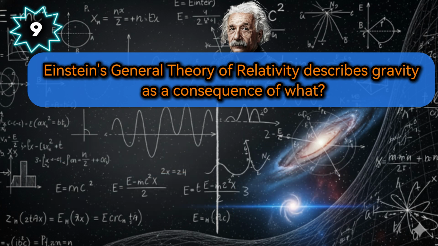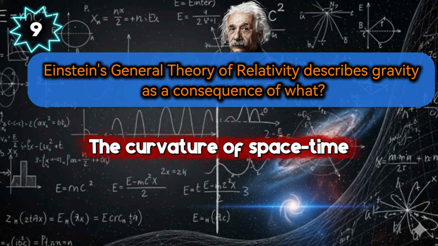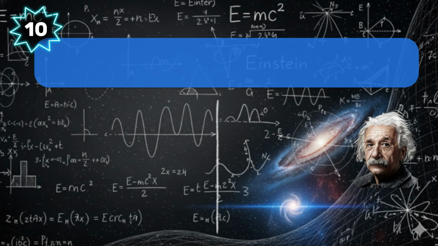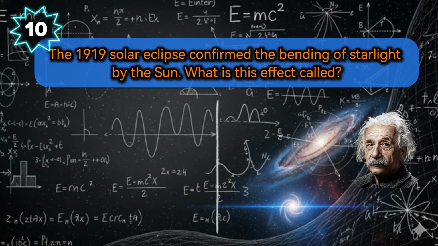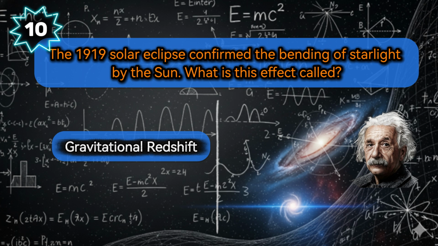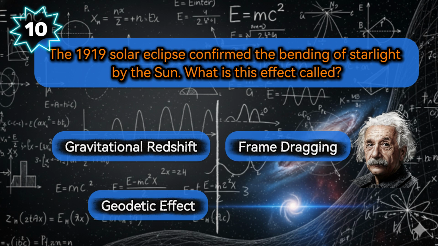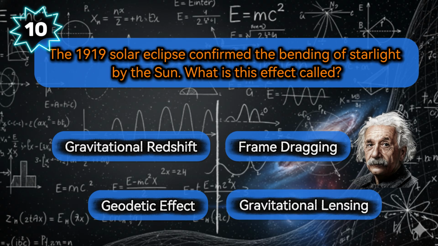He describes gravity as the curvature of space-time. Einstein proposed that massive objects like stars warp the space-time around them, and this curvature is what we feel as gravity. And its first major confirmation: the 1919 solar eclipse confirmed the bending of starlight by the sun. What is this effect called? Choose one: gravitational redshift, frame dragging, geodetic effect, or gravitational lensing.